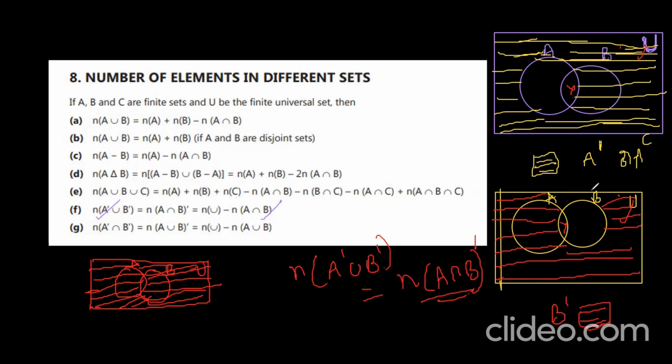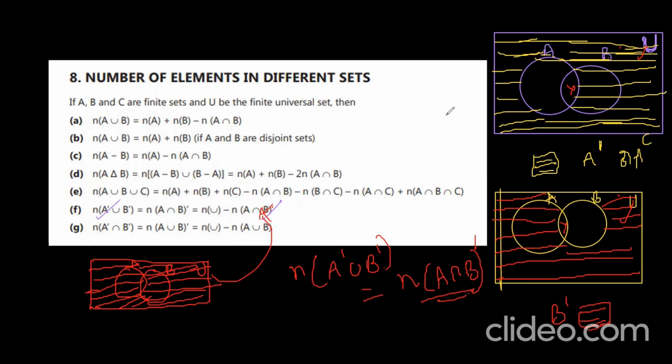So you are getting the same. That is n of A complement union B complement is equal to n of A intersection B whole complement, which is equal to n of U minus n of A intersection B. From the universal set, we removed A intersection B. That only we did. The same thing we did here.